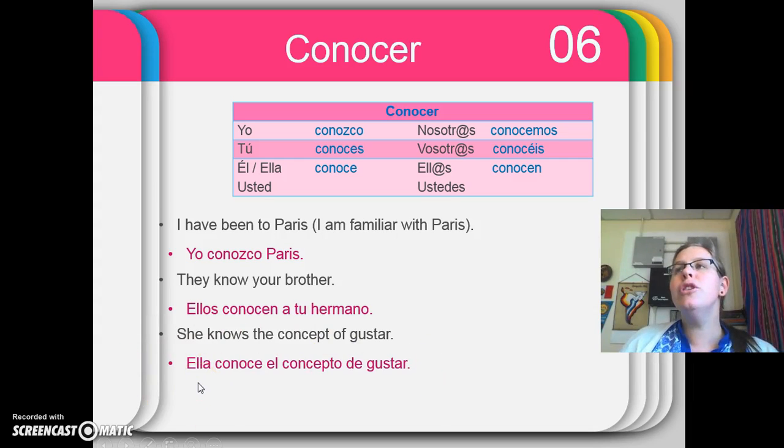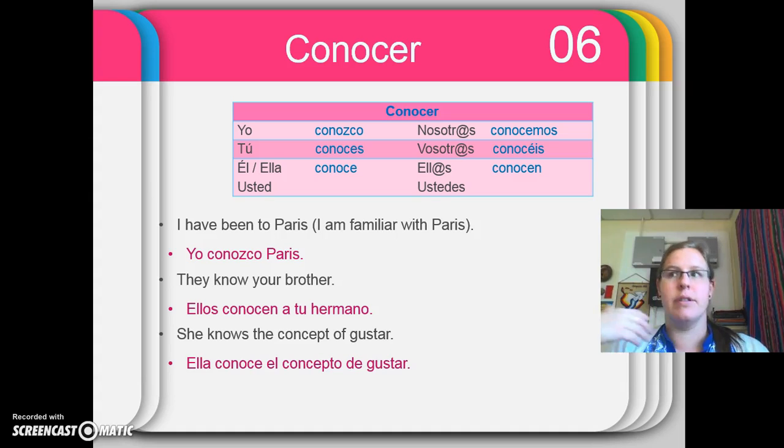So, this last one is tricky because we think of that as information. But if I said, oh, do you know the story of Fox and the Hound? That's something I'm asking. Not do you know every single word of the story like information, but rather, are you familiar with it? Have you ever seen the movie? Has someone told you the story? That kind of thing. And that makes it a little more conocer-like. Saber is a little more concrete and boxes up well. Conocer is a little more out there. That's how I tend to think of it.